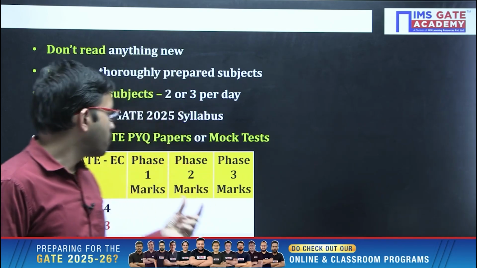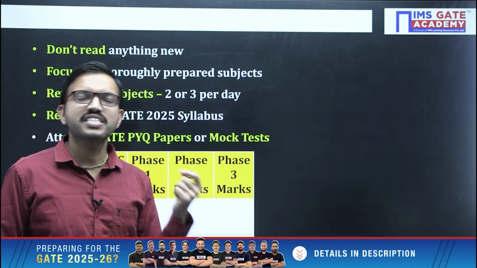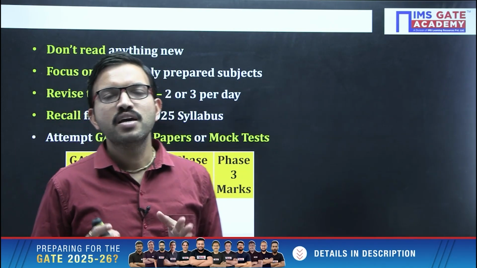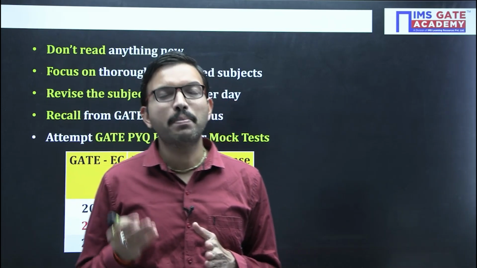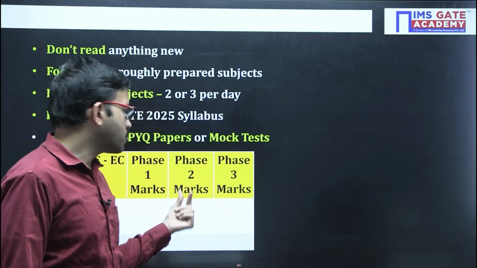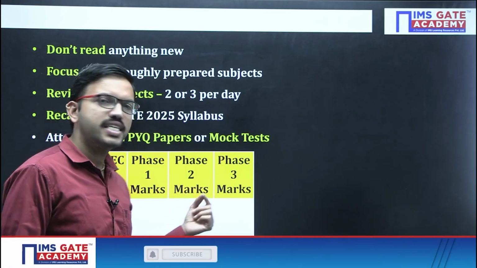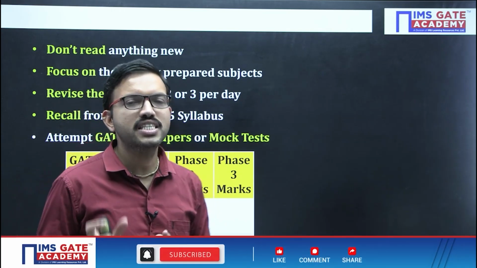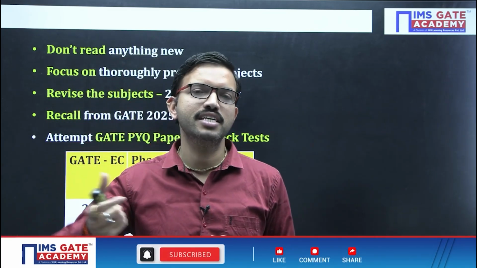Now what is phase 2, what is phase 3? It is very simple. Let us consider some of the questions you attempted but your answer became wrong. For example, you mentioned one answer but the answer key gives another option.